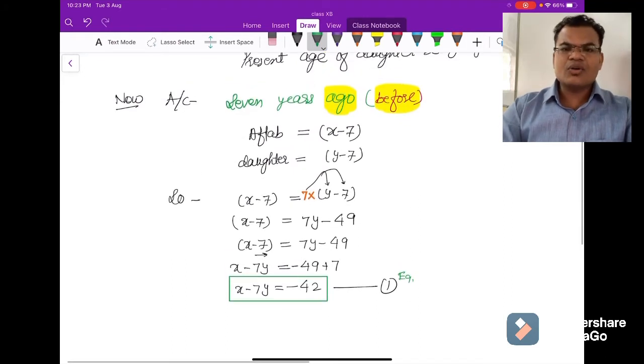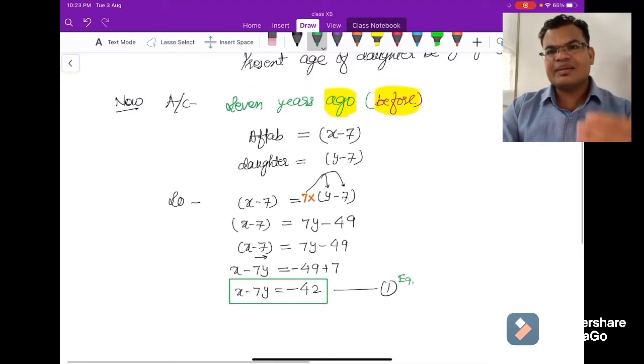Right. Now guys, we have to apply the same thing in the second condition also. The second condition is what?